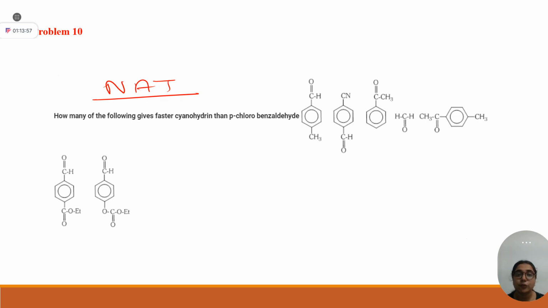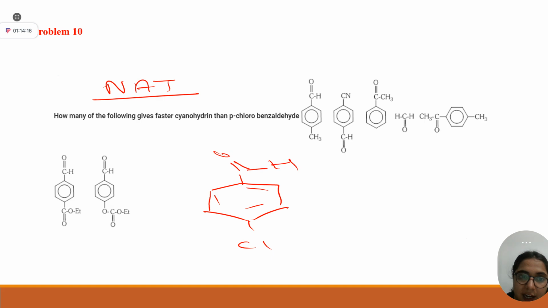How many of the following give faster cyanohydrin than parachlorobenzaldehyde? In simple language, this is your parachlorobenzaldehyde, right? They are asking, how many of the following give faster cyanohydrin?